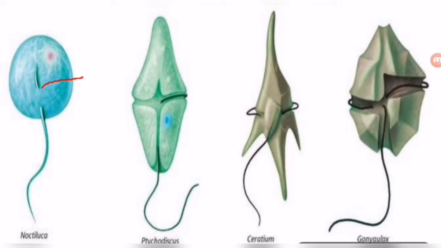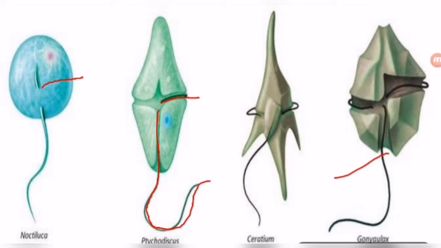This is Ptychodiscus, another example. Ceratium is another example, and Gonyaulax. You are looking here at Gonyaulax. This becomes red in the water and forms the red tides. Are you looking here? Yes, this is the transverse flagellum, the smaller one, and the longitudinal one is the longer one. The longitudinal one is longer, and the smaller one is placed transversely.